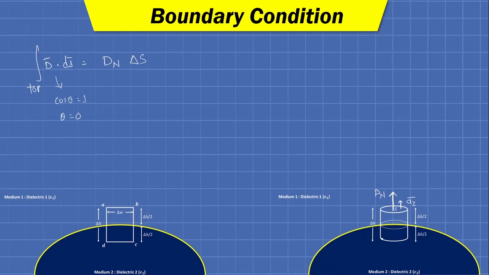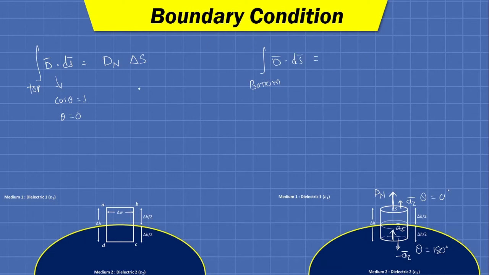While for the bottom surface, the dn will be in the plus az bar direction and ds will be in the negative az bar direction. So for the bottom surface, theta will be 180 degrees. Here for the top surface, theta is 0 degrees. Okay, so that is why we can write dn into delta s. For the bottom surface, with the same logic, we can write d bar dot ds bar.